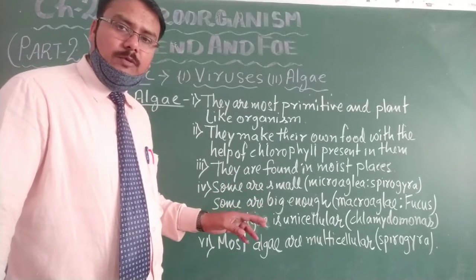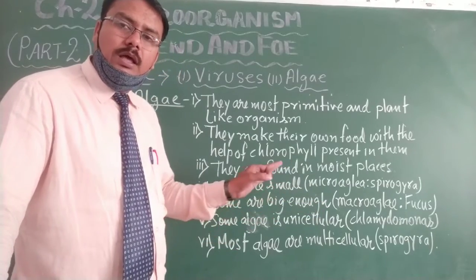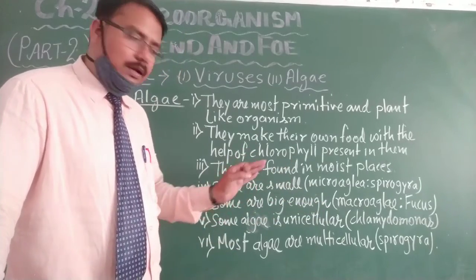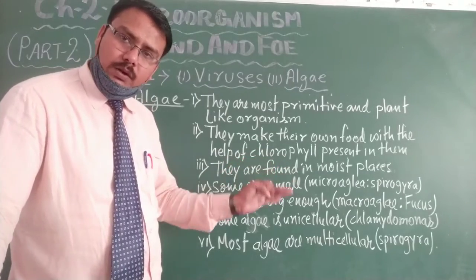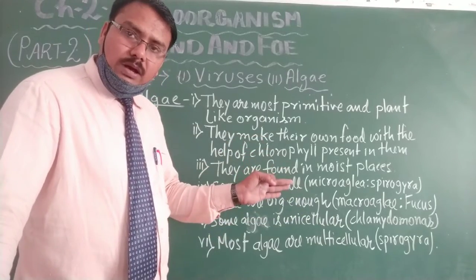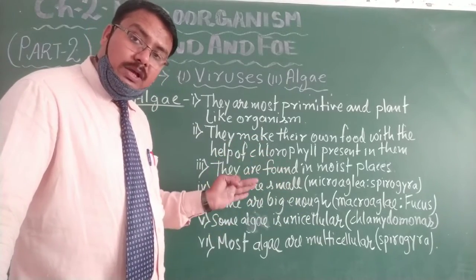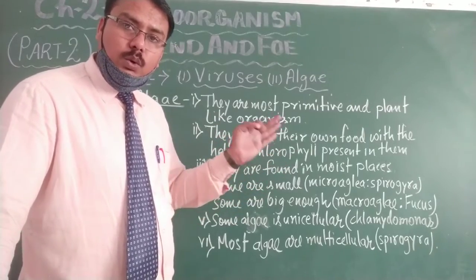One example is Spirogyra. Spirogyra is a multicellular algae, and Chlamydomonas is a single cell, unicellular algae, and Fucus is a macroalgae.